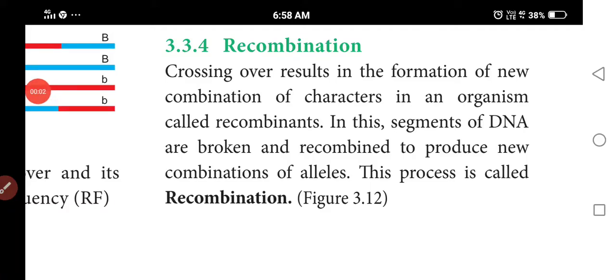Recombination. Now we are discussing recombination. Recombination means that at the time of crossing over, recombination takes place. Crossing over is a widespread phenomenon among living organisms.